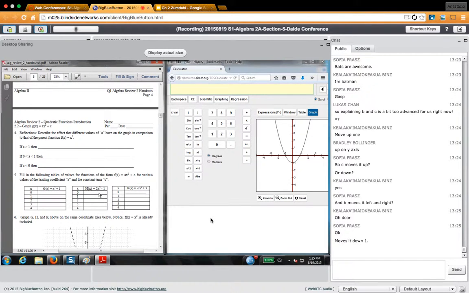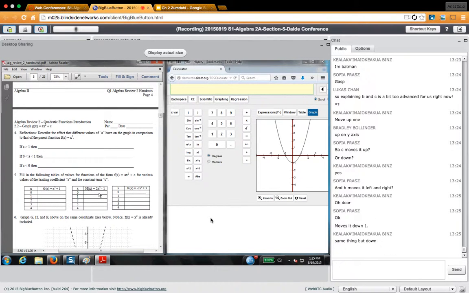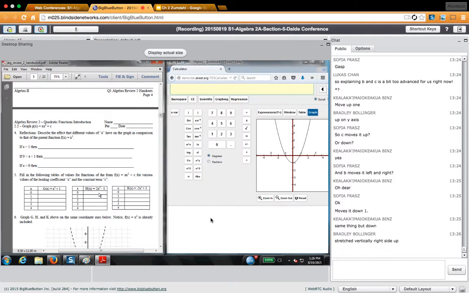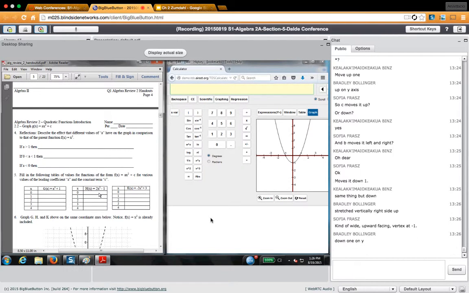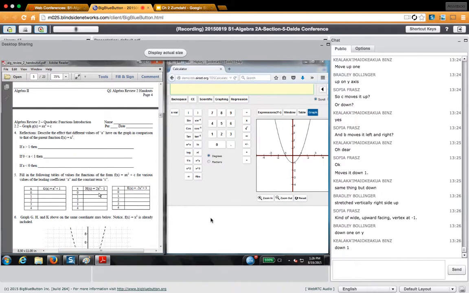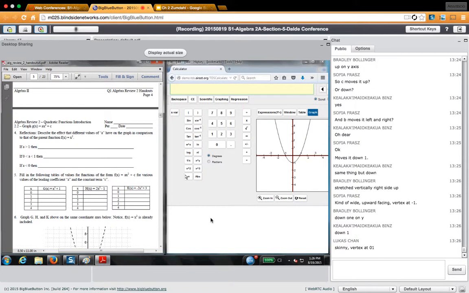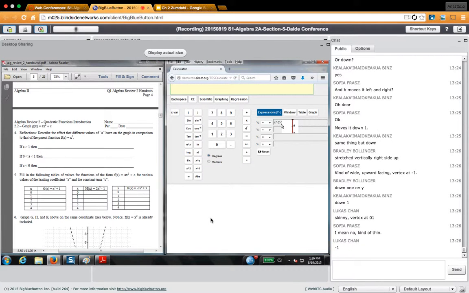Upside down parabola that's stretched vertically. Emily says it's a parabola stretched vertically by 2, upside down, and it starts at negative 1, the vertex. All right, I completely disagree with Emily. Let's see. It's stretched vertically. It's right side up. Sophia's saying it's kind of wide, upward facing. Okay, Bradley's actually completely correct. This parabola, well, actually, you know what? Let's graph it and we'll see.